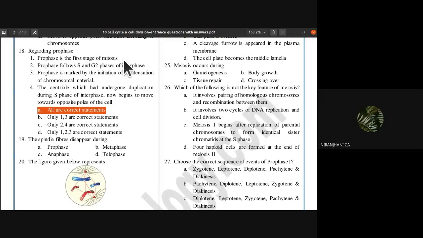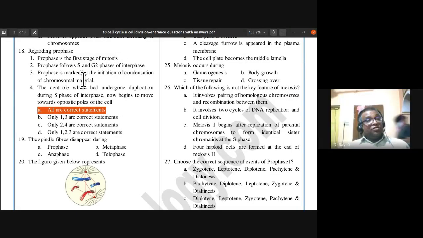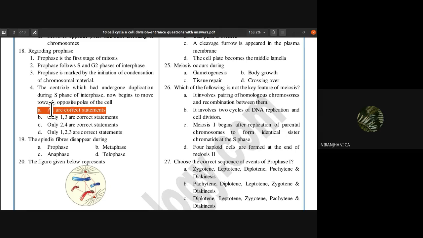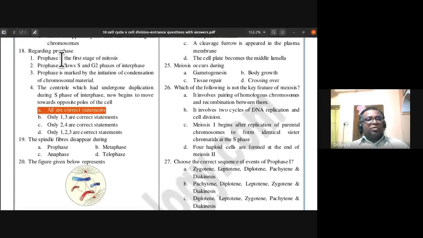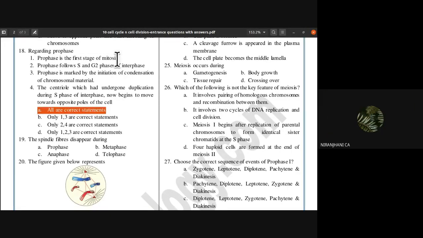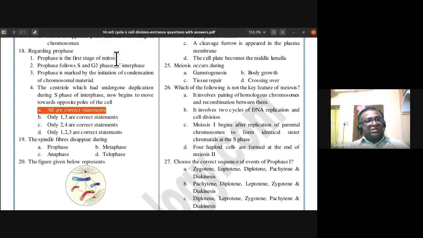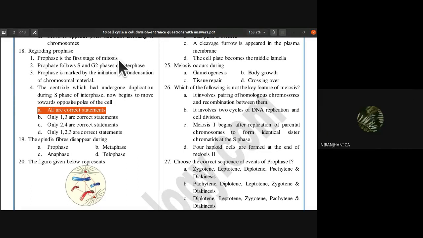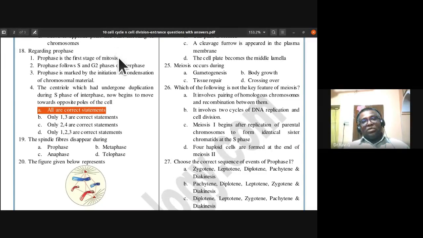See, prophase is the first stage of mitosis. Interphase is the first stage of the cell cycle, no, sir? See here what they have asked: prophase is the first stage of mitosis. They have not asked about the cell cycle. The first phase of the cell cycle is the G1 phase, gap 1 phase. They have asked about mitosis, not the cell cycle. So you should read it carefully.